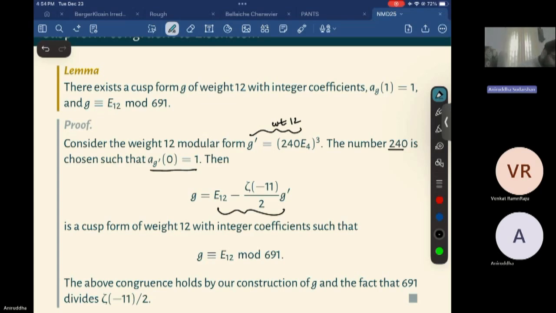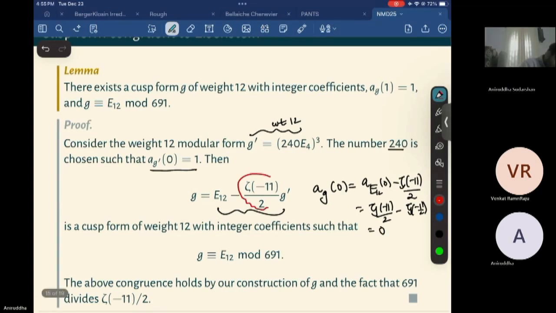So now this will be a cusp form by our choice. If I look at the constant term of G, it'll be the constant term of E12, which is minus zeta of negative 11 over 2, minus zeta of negative 11 over 2. So I'm choosing this constant term to make sure that G is a cusp form.